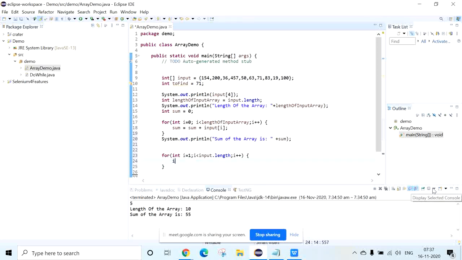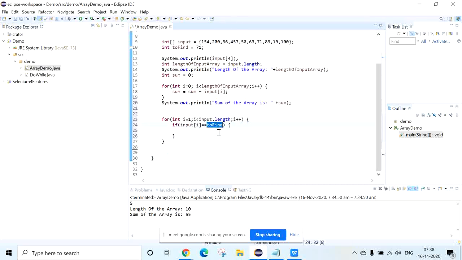So this is the logic I am going to write. If input of i is equal to the toFind variable, so if any one of the index values matches the searched value, then we can say it is present. We can write one flag, present, equal to, by default I want to make it false.